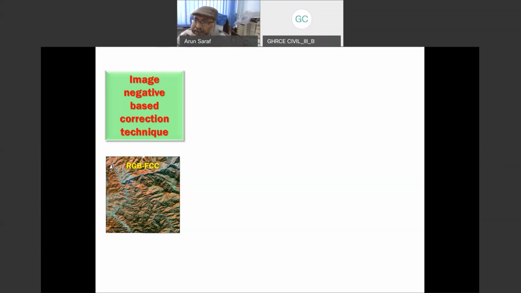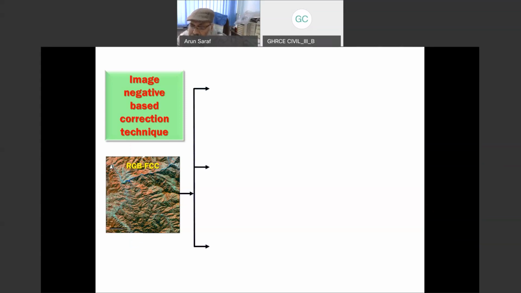Now, another technique, which is the correction technique based on the negative, in which we do not employ the shaded relief model or digital elevation model. Very simple technique, but this idea came much later. So that is part of our third publication.